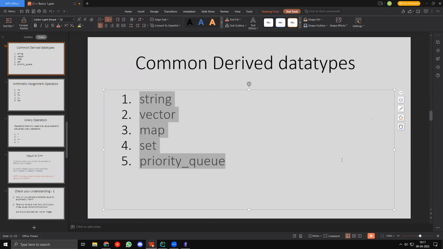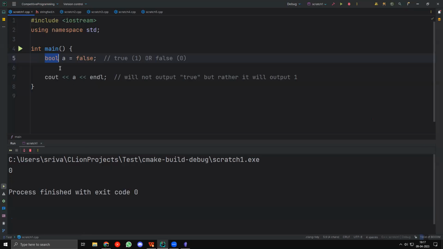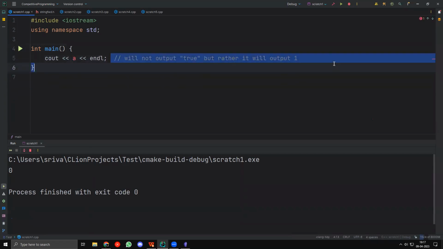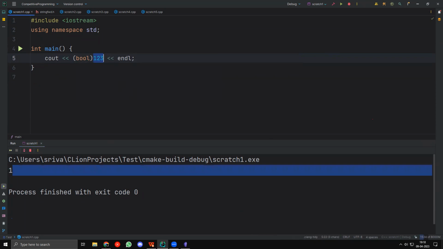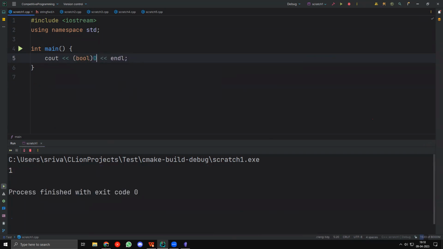Okay. Is the Boolean of any non-zero number 1? Yes, the Boolean of any non-zero number is in fact equal to 1. Which means that if you take 1, 2, 3 and convert this to a bool, this will give you a 1. If you take minus 1, 2, 3 and convert this to a bool, it will still give you a 1. But if you take bool of 0, this will give you false, right? So 1 is true, 0 is false. So bool of 0 is 0. But if you take anything else like 1, minus 1, 2, minus 2, anything at all, you will get a positive 1.